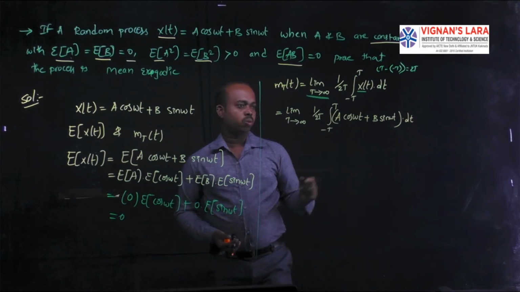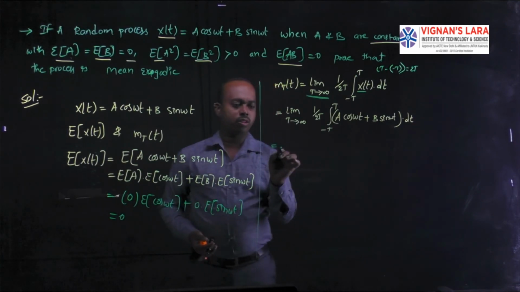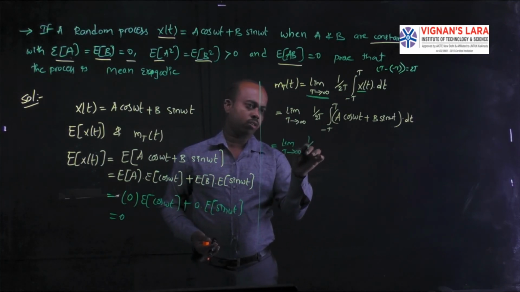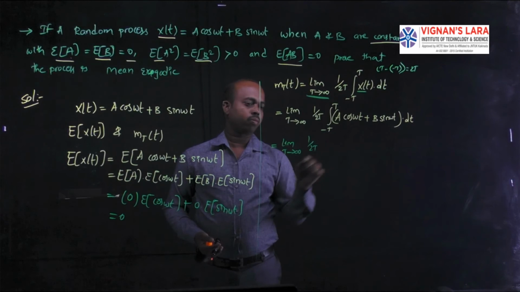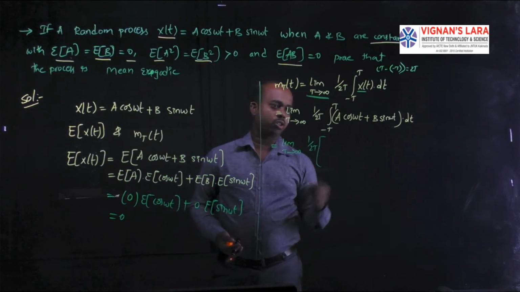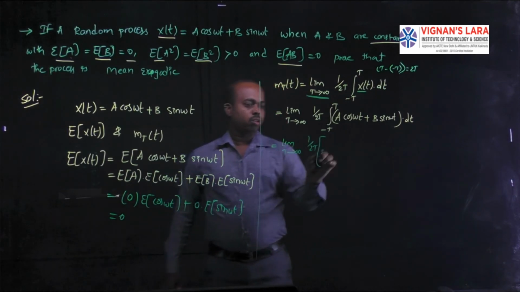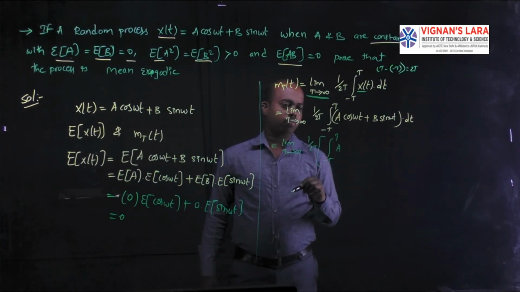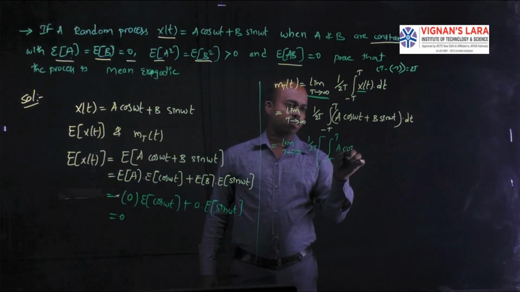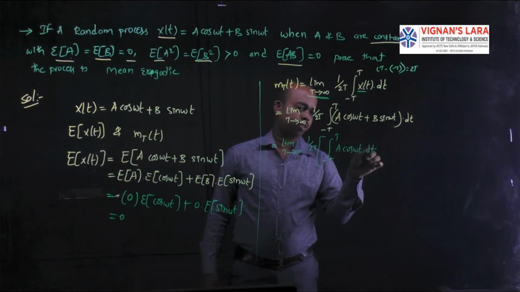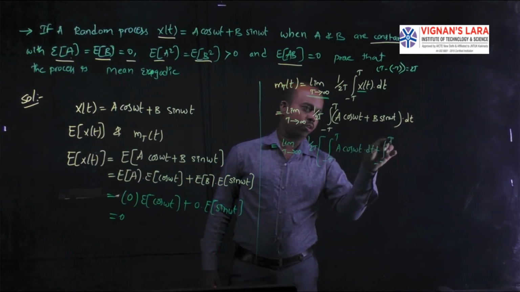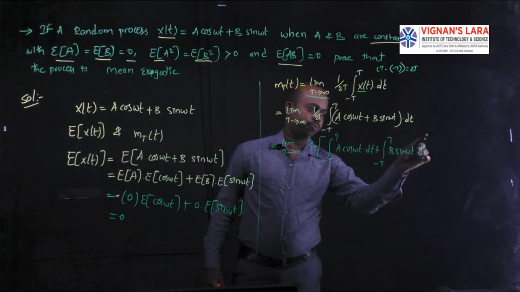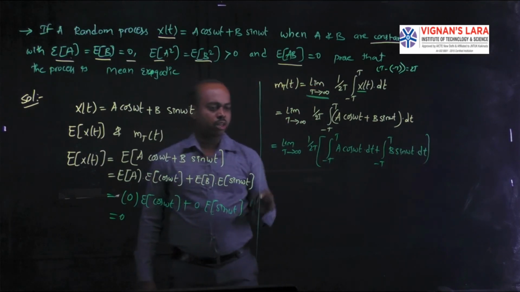Now you can simplify this. Here I am splitting the integration for each term: integral from minus T to plus T of A, a constant, cos omega t dt, plus integral from minus T to T of b sin omega t dt.